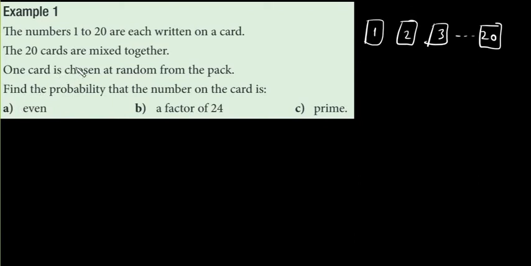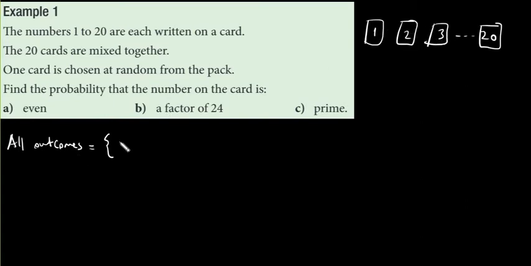Or actually, let's start with the number of outcomes. Let me write all outcomes first. So the outcome is the number or whatever we get when we choose a card at random. Okay, here for example, if I choose a card at random, what can I get? I can get 1, I can get 2, I can get 3.